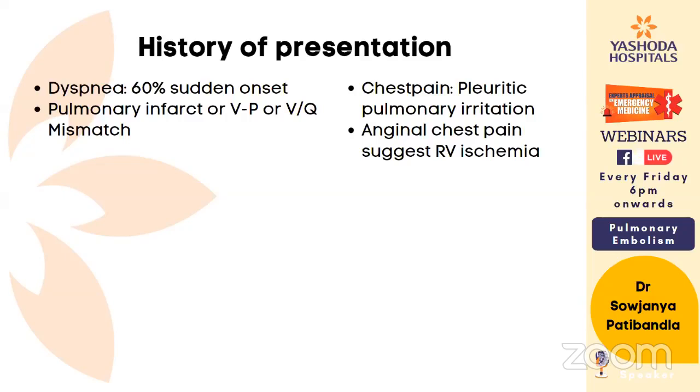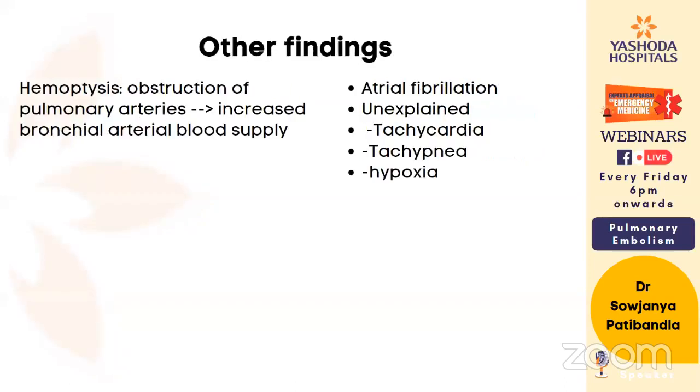T inversions in V1 to V4 are another possibility. And acute cor pulmonale or right strain patterns, like tall peaked T waves in lead 2, right axis deviation, or right bundle branch block, are the usual ECG findings we find in pulmonary embolism. There can be atrial fibrillation or atrial flutter also.